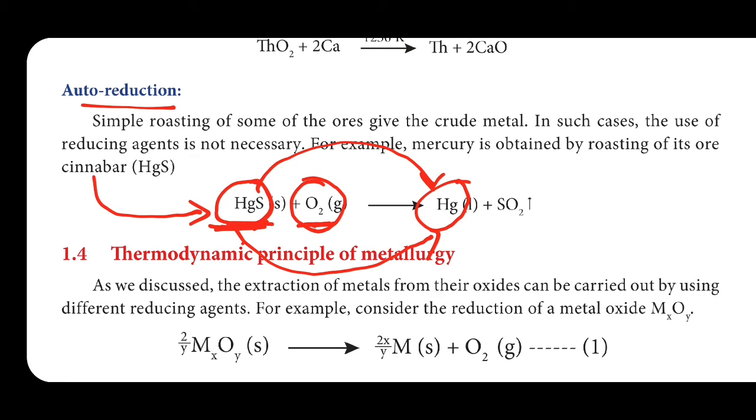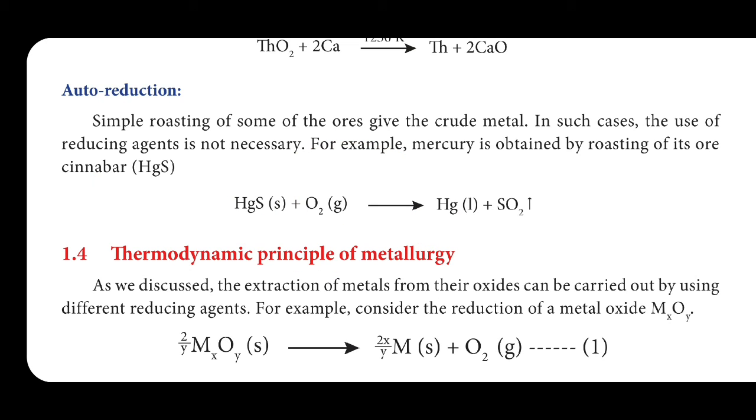In such cases, the use of a reducing agent is not necessary. For example, mercury is obtained by roasting of its ore cinnabar. Here we didn't use any reducing agent like carbon monoxide.